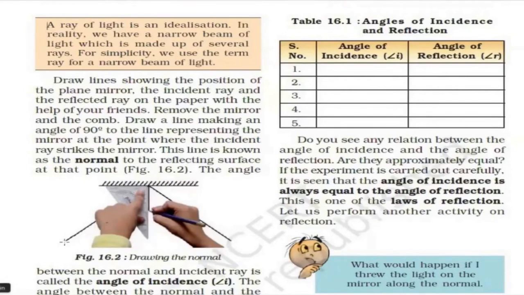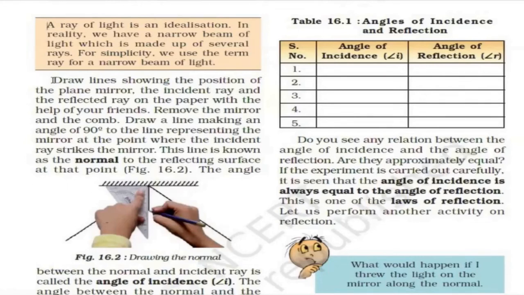So the light is coming from this side, and after reflection it goes through this line. This means a ray of light is coming here. So this is the incident ray, and this is the reflected ray.